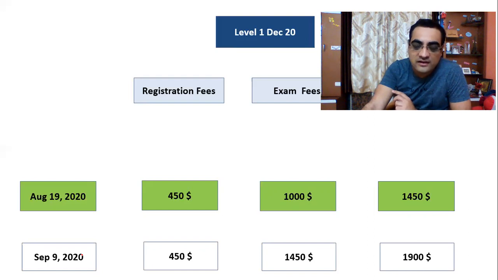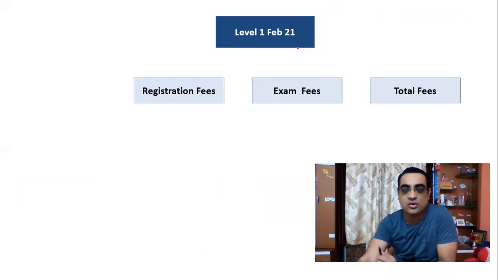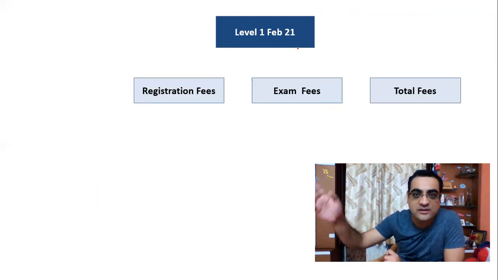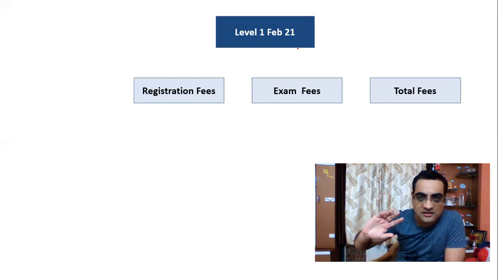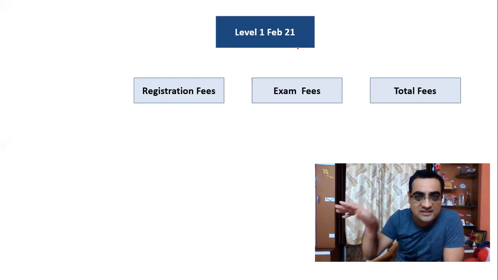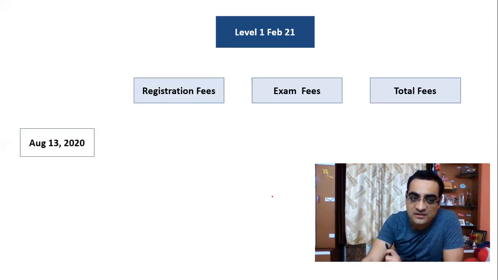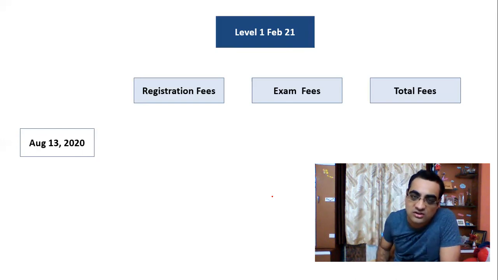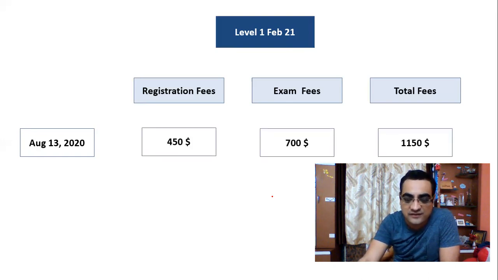Now level 1 February 21. Let's see what the timelines are. Over here they have February 21, May 21, August 21, and November 21. There were only 2 deadlines: the early and the regular. The late deadline, they have removed it. So in case you're going for level 1 February 21, the early deadline is August 13. The fees are $450 and $700. That makes it $1,150.